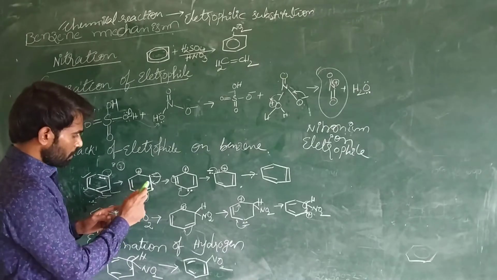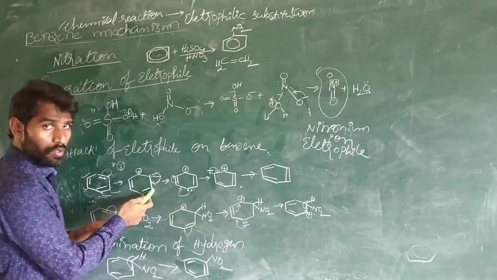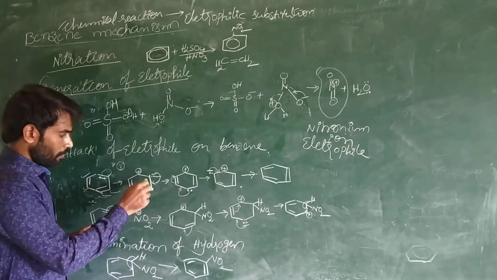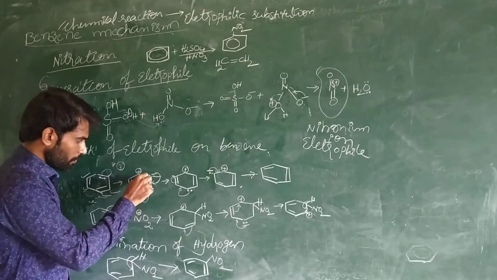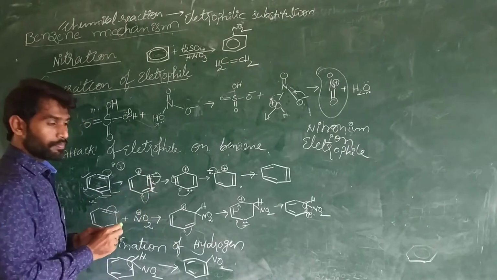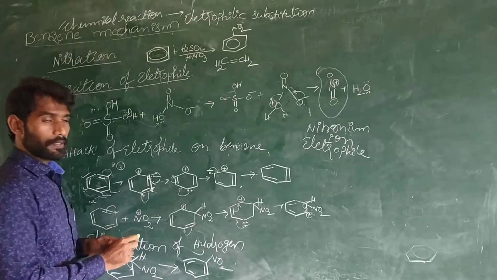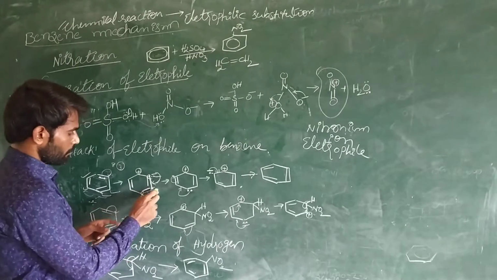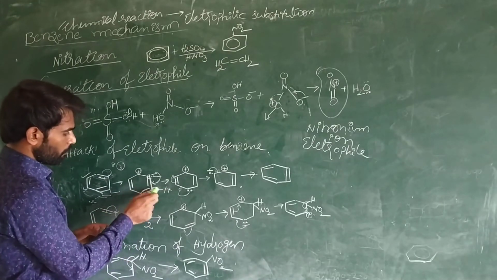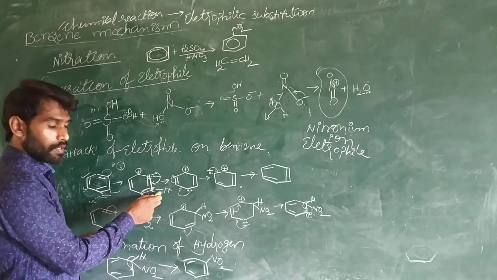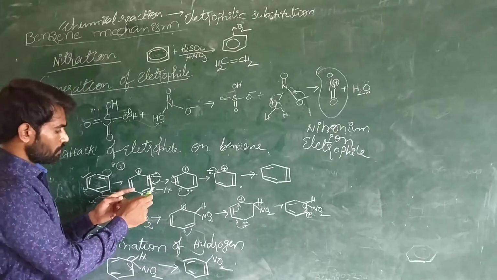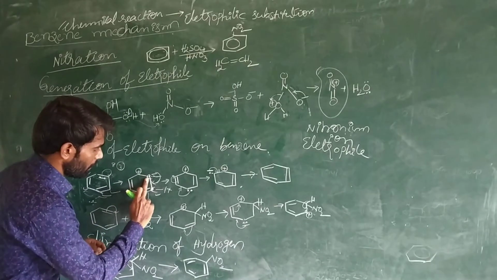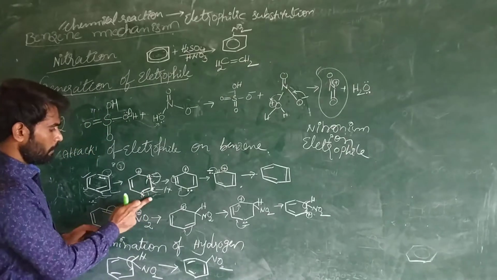Now these electrons are shifting from here to here, between this carbon and this carbon. What happened? If these electrons shift from here to here, then these electrons have to shift from here to here, because, for example, if these 2 electrons are shifted between this carbon and this carbon, what is the valency of this carbon atom? 1, 2, 3, 4, 5. So the density of electrons becomes more and more at this carbon atom. Listen carefully.